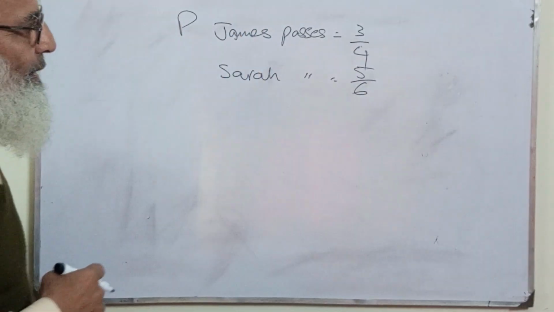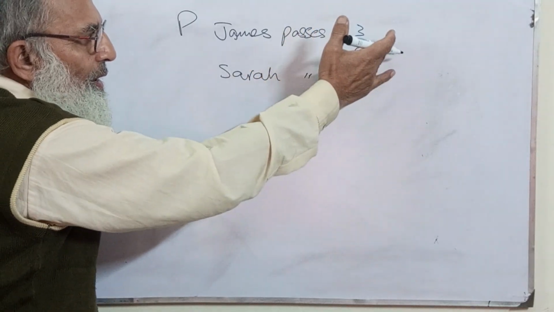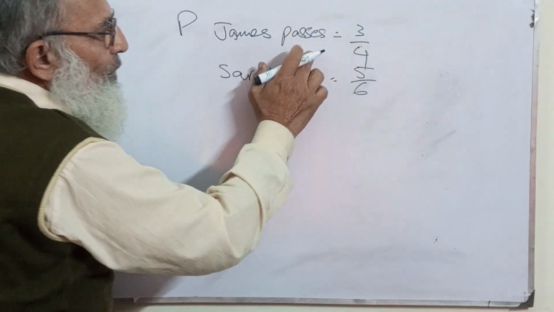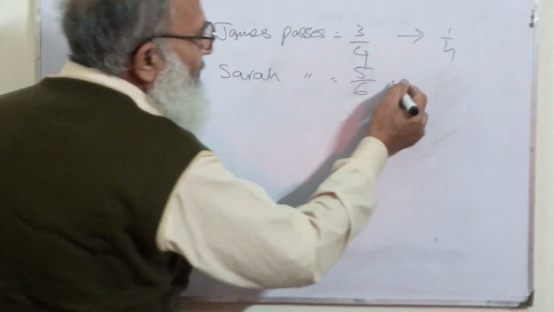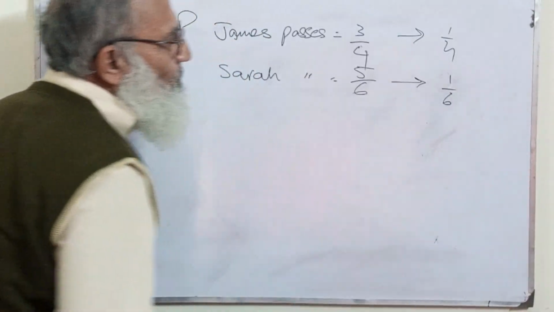So you see that James will not pass is 1 by 4, and Sarah will not pass is 1 by 6.